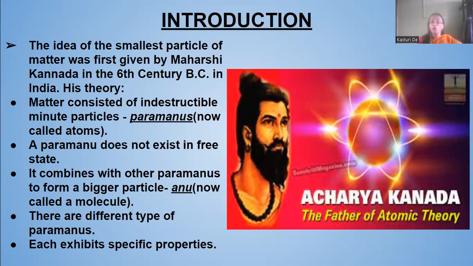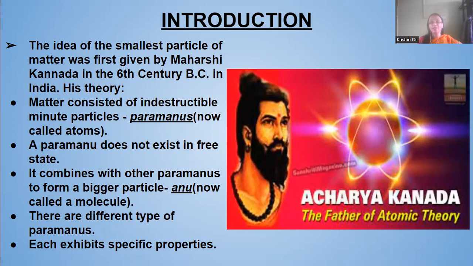According to him, matter consisted of indestructible minute particles. That means matter consisted of certain particles which cannot be destroyed. These are very minute particles, and so he named them paramanus.